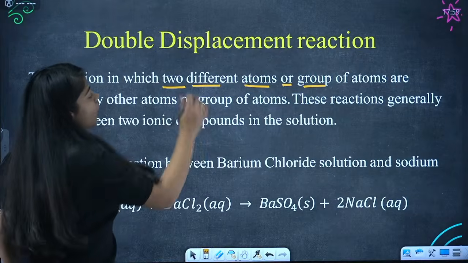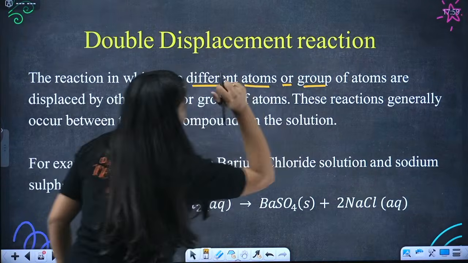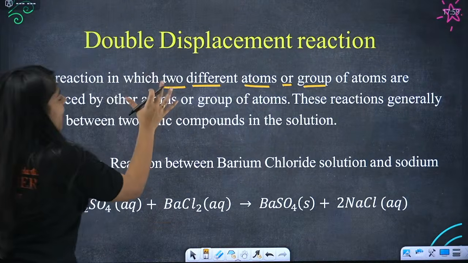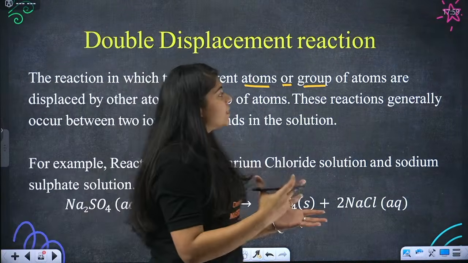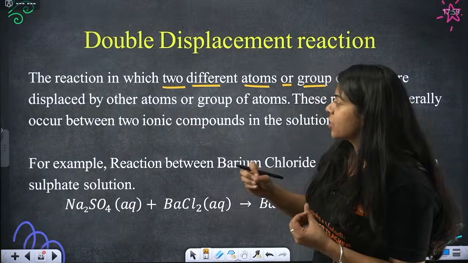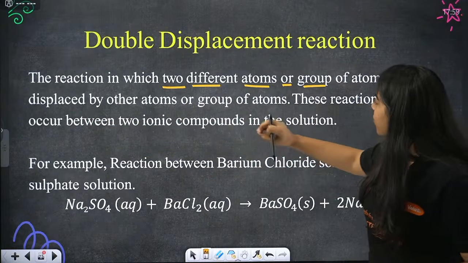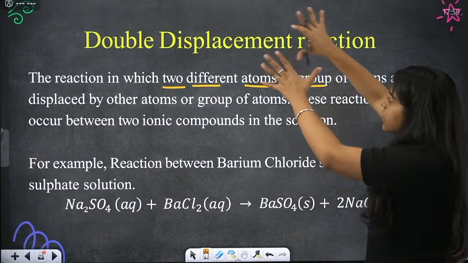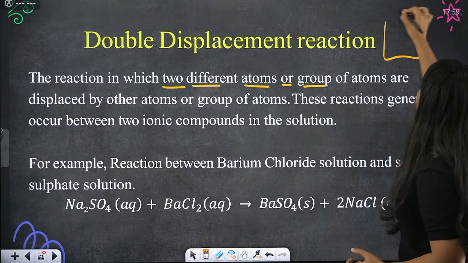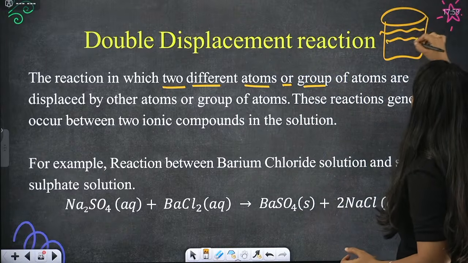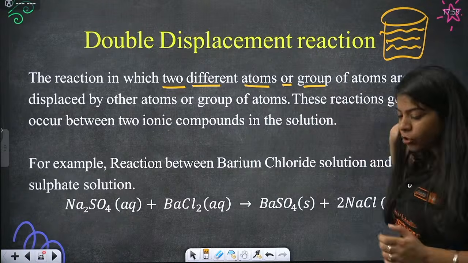A reaction in which two different atoms or groups of atoms are displaced by other atoms or groups of atoms. These reactions generally occur between two ionic compounds in the solution. So this double displacement reaction mostly occurs in a solution. Done?